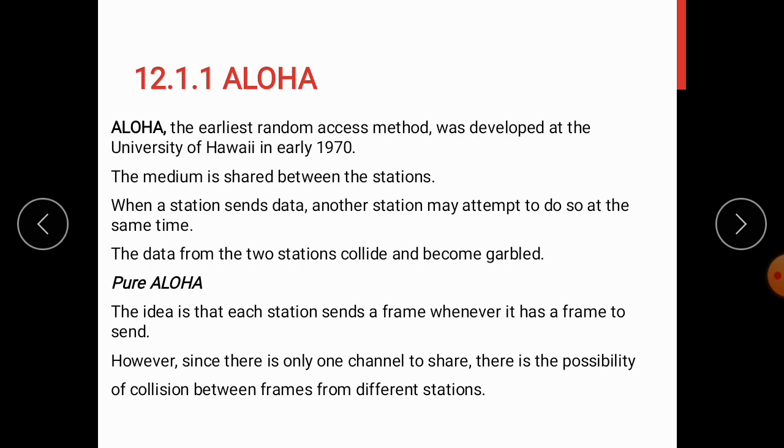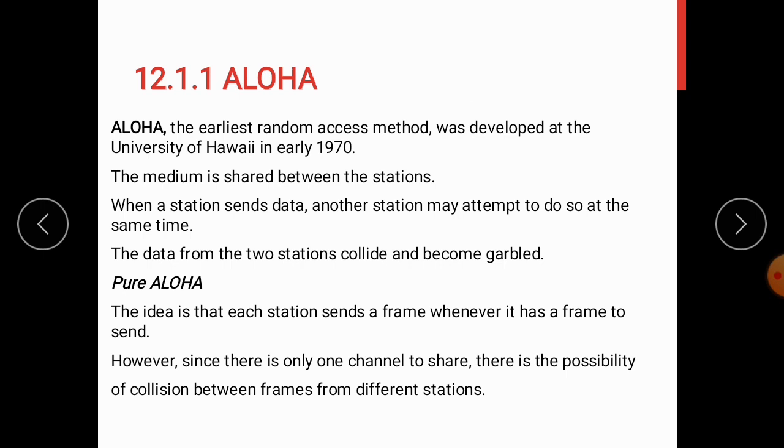So here, when a station sends data, another station may attempt to do so at the same time. So here the data from two stations will collide and become garbled. The pure Aloha. So the idea of pure Aloha is it is called the original Aloha.